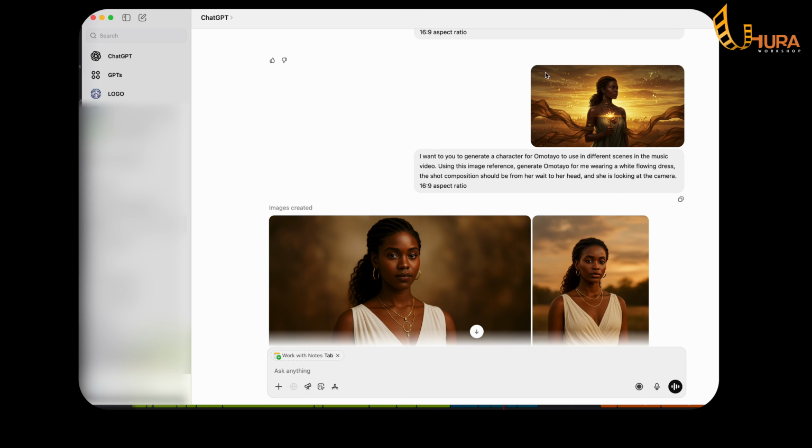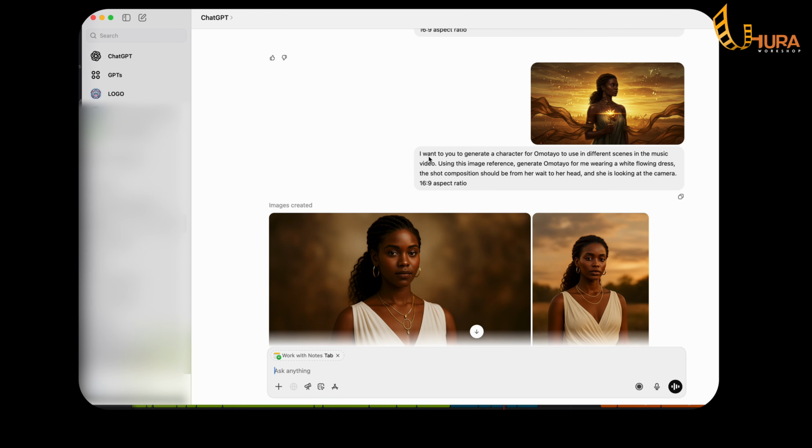So if you're wondering how to create this, I did this using image effects. If you want to know more about image effects, I have a tutorial on my channel where I talk extensively about image effects.